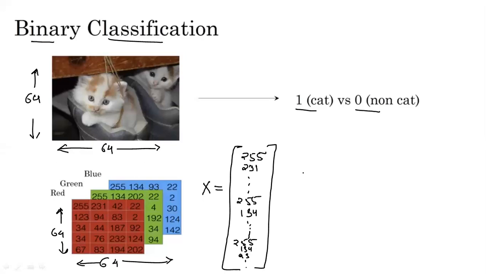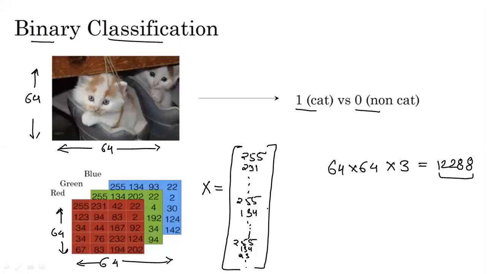So the total number of features in the input X is 64 cross 64 cross 3, because we have three color palettes R, G and B. That totals 12288. So we have this many values in our input feature vector X.